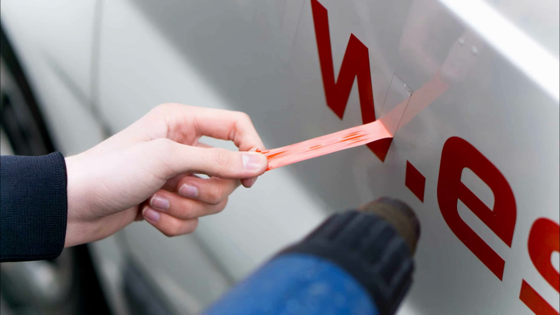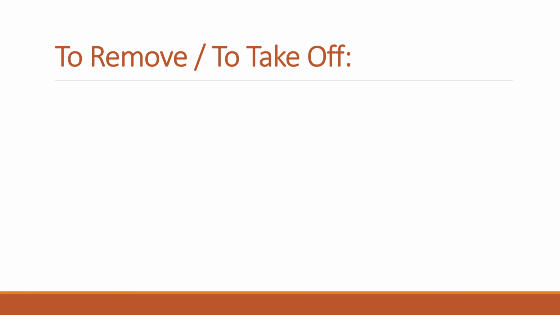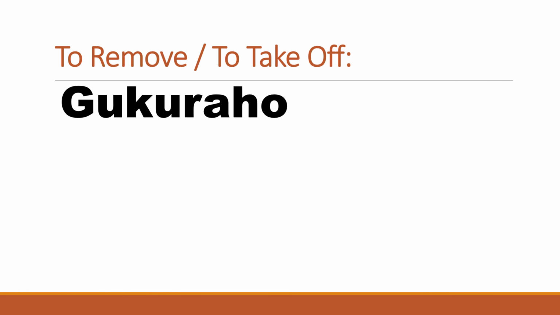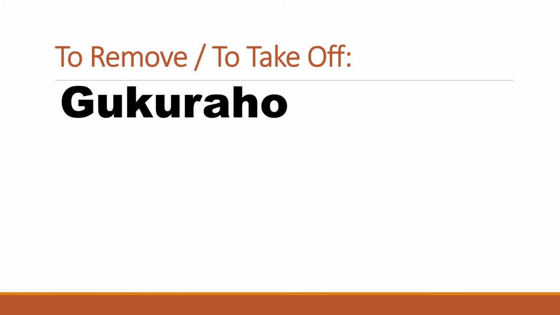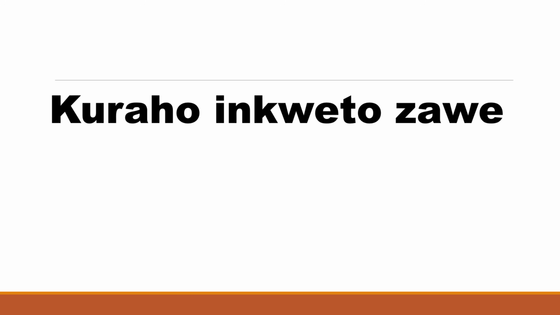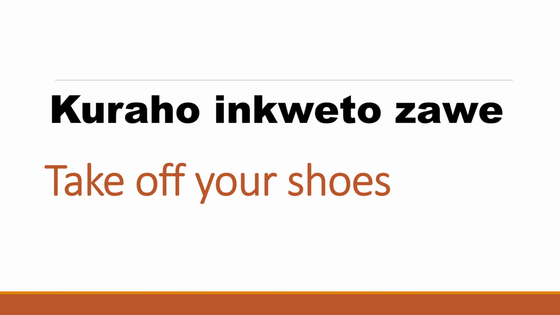Verb number 40, to remove or take off. To remove or take off in Kirundi is gukuraho. Repeat after me. Gukuraho. Here's an example sentence. Kuraho inkweto zawe, which means take off your shoes. Kuraho inkweto zawe. Take off your shoes.